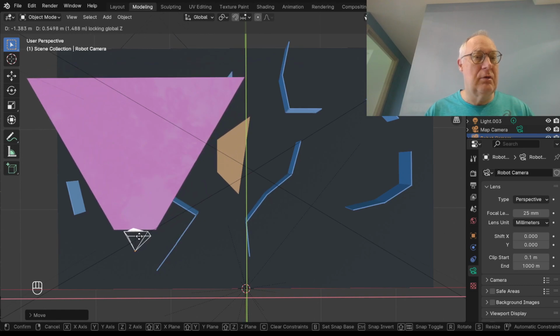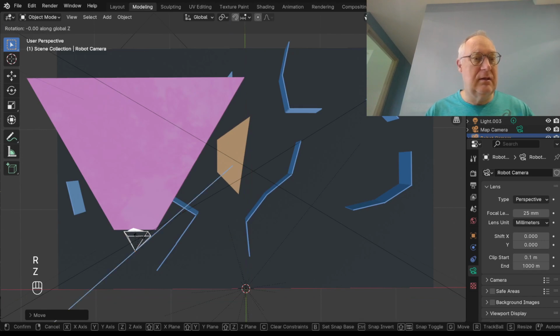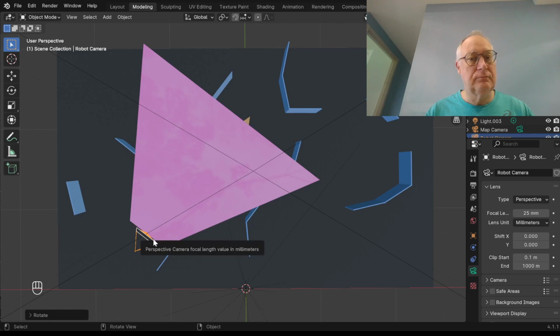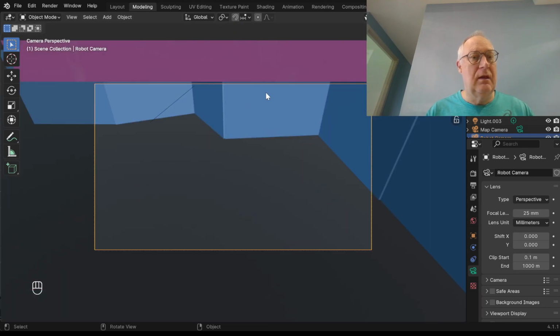Then you can drop your robot somewhere. You can hit R, Z to rotate it. And then right click to set the active camera, and then hit F12 to render the view.